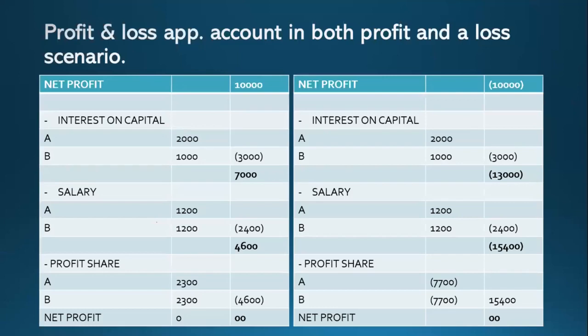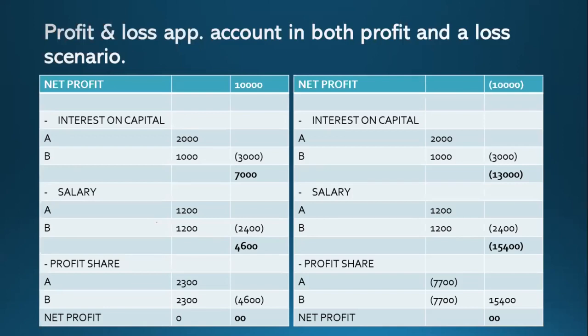The table on the left shows if I have a profit, and the other one is a loss. In your exam paper, you can have either profit or loss, so you must know how to do both.